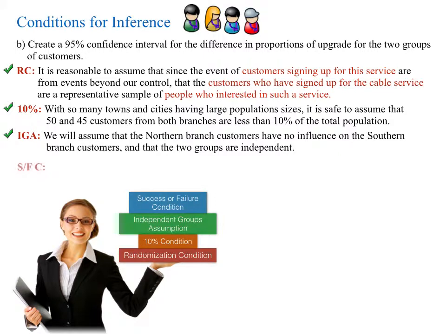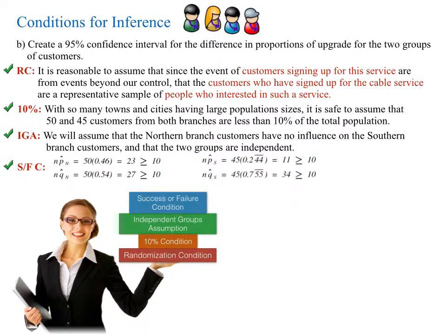Finally, the success or failure condition. Alright, with the success or failure condition, we're going to let p-hat N be the proportion of customers in the north who upgraded their service, and q-hat N is the proportion of customers in the northern branch who did not. We get 23 and 27, both are greater than or equal to 10. p-hat S is the proportion in the southern branch that upgraded their service. q-hat S is the proportion that didn't. And so we get 11 and 34. 11 just pretty much meets the standard, so those are greater than or equal to 10.